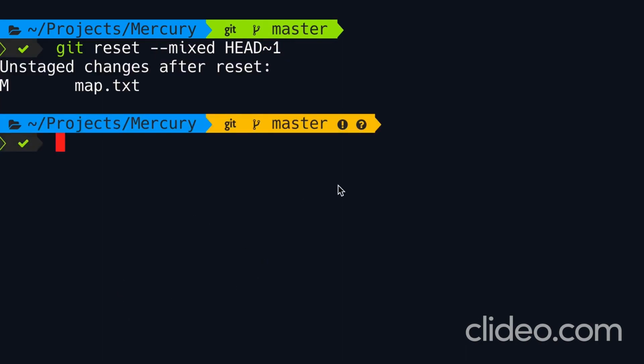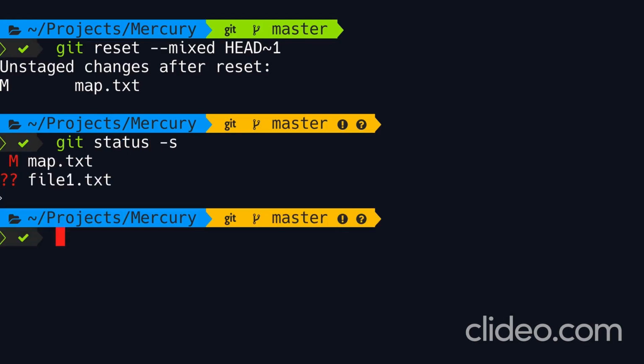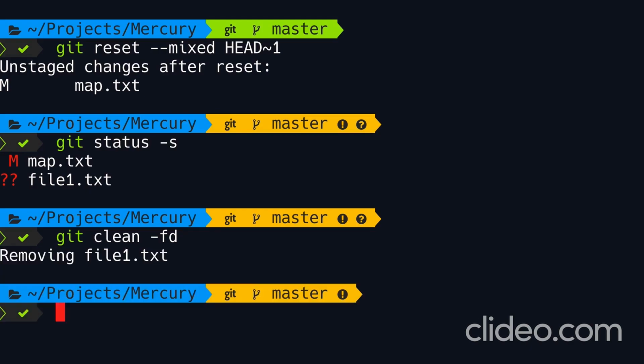Now our working directory is dirty, so let's run a short status. We have 2 changes. We have some modifications to map.txt and a new untracked file. Let's say we don't need file1, so we can run git clean -fd. We talked about this earlier in the course. With this, we can remove untracked files from our working directory. All right, so file1 is gone. We are left with the changes in map.txt.